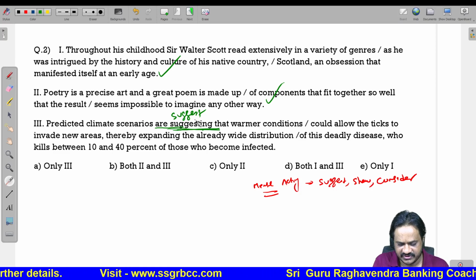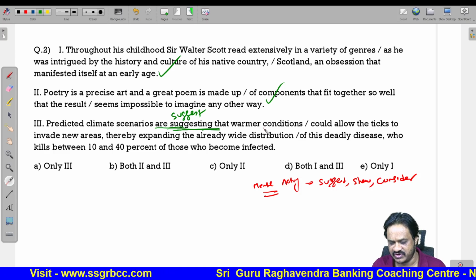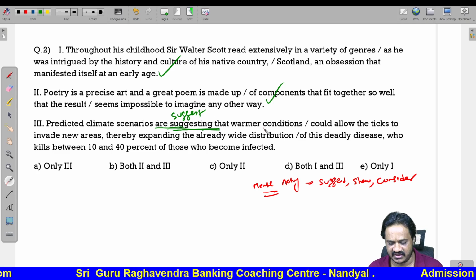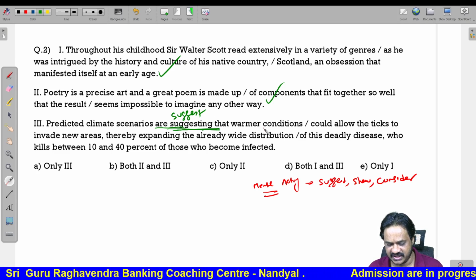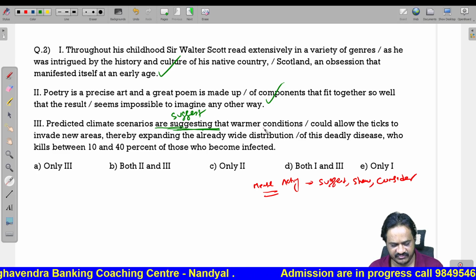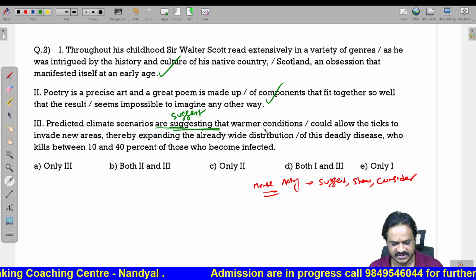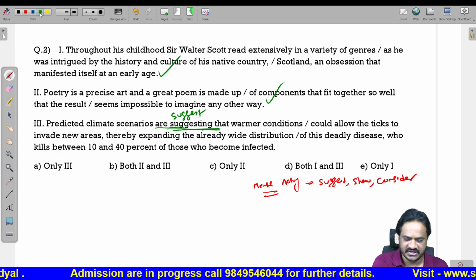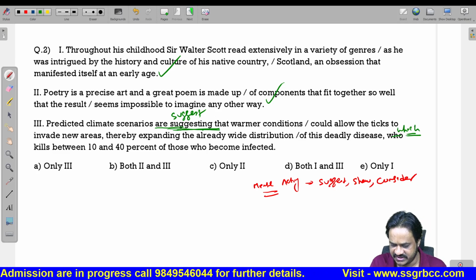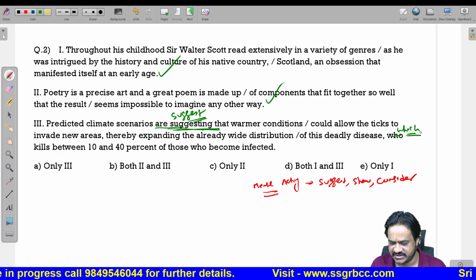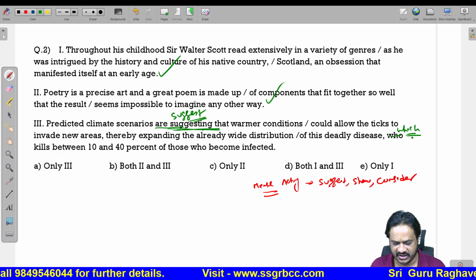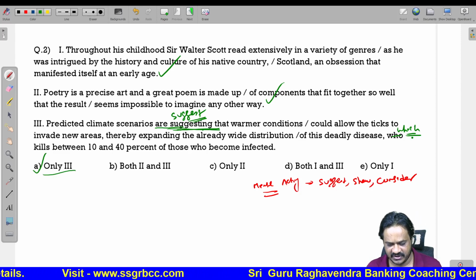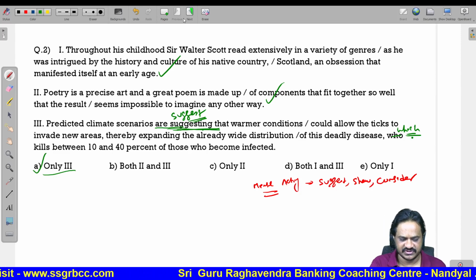Predicted climate scenarios suggest that warmer conditions could allow the ticks to invade new areas, thereby expanding the already wide distribution of this deadly disease, who kills between 10 to 40% of those who become infected. So, here deadly disease which kills should be there. So, two errors. Here we should use suggest, here we should use which. There are two errors and that also in the third sentence. So, the error is only in 3. Now, let us see the next question.